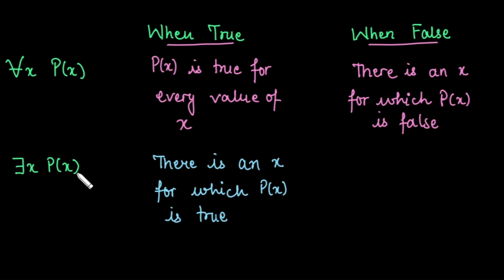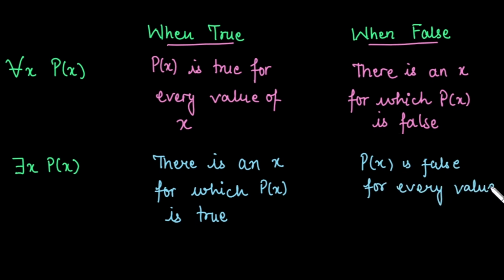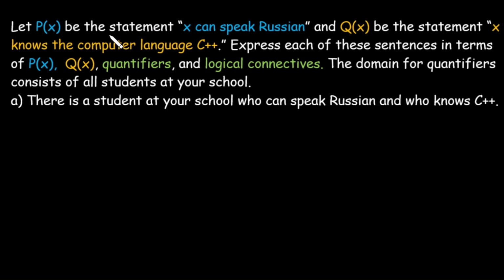And there exists Px is false when Px is false for every value of x. So this is how we need to check when the statement is true or false and when there exists Px is true or false. Now let's look how these quantifications are applied on the statement forms. Suppose we have the statement Px that represents x can speak Russian.